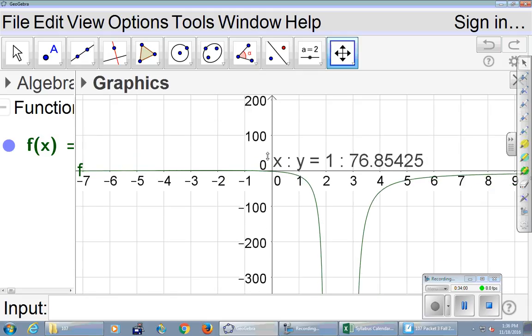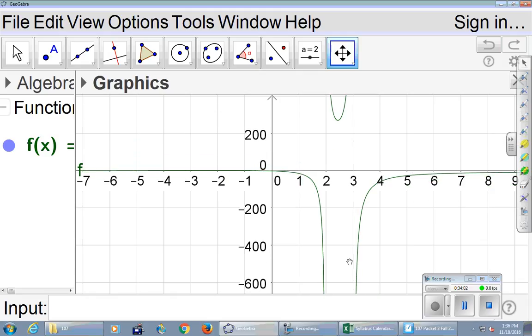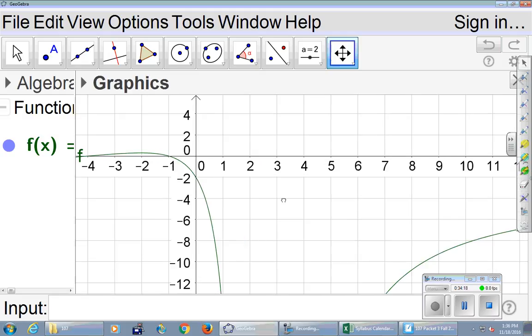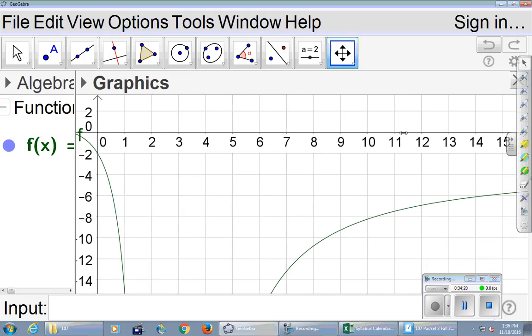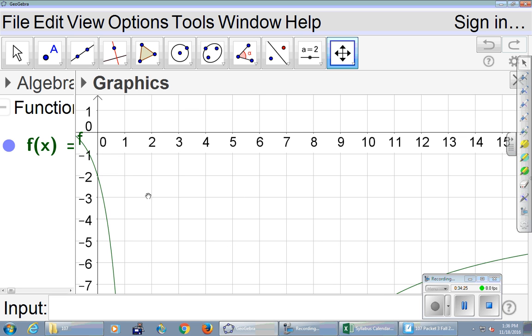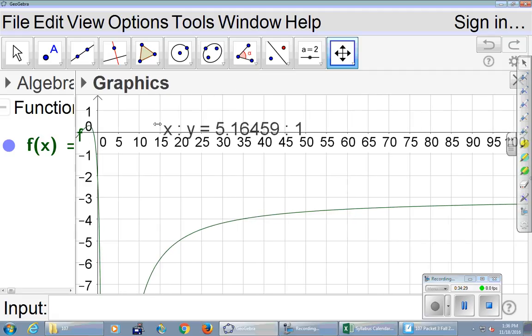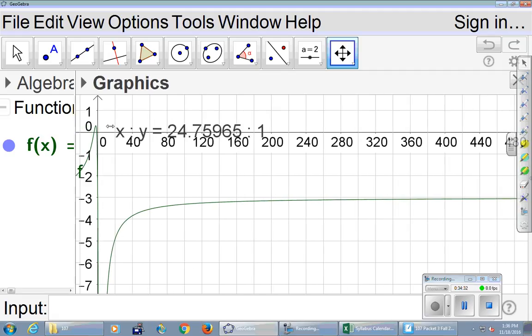Okay, and then on the other side, I think we just had this, right? Wasn't it down at -infinity just to the right of that vertical asymptote? And then what was the horizontal asymptote to the right? 3. Okay, I can't tell that we're leveling off at 3 here because my scale's messed up. But this is one of the benefits of GeoGebra, that you can just mess around with the scale. Okay, so now I can see. Let's keep pulling here. So all right, now I can see -3 there. And if we pull this guy in, we're hoping that we approach -3. What do you think?